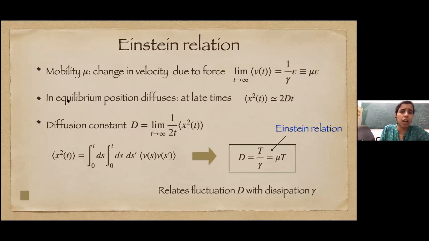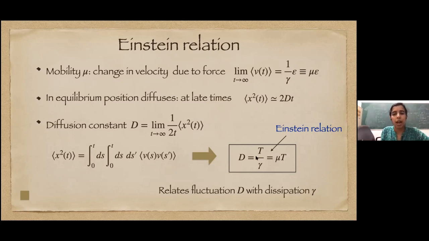On the other hand, in equilibrium, there is no force, and the position of the particle diffuses. At late times we expect that x square is proportional to t with some constant D, which we call the diffusion constant. Formally we define the diffusion constant D as the limit t going to infinity of x square over 2t, and this we can calculate as a double integral of the v(s)v(s') correlation. We just calculated that, and if we explicitly calculate this, we see that D is given by T over gamma, which is mu T. This relation is called the Einstein relation, or sometimes the Einstein-Sutherland relation.